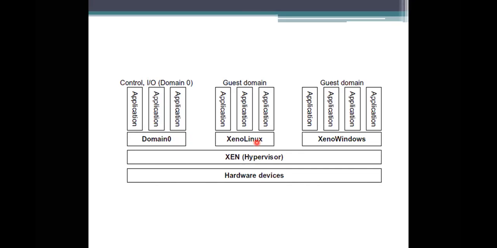Xeno Linux means the guest operating system which has the Linux operating system. Here is a guest operating system which has the Windows operating system. Based on your environment, you will decide what to execute or maintain. So what is Xen doing? It provides a virtual environment located between the hardware and the operating system.